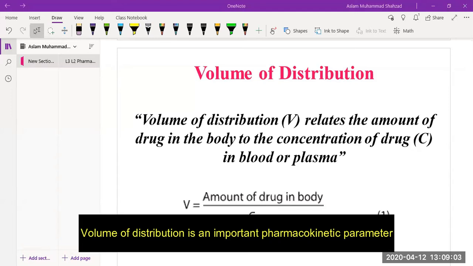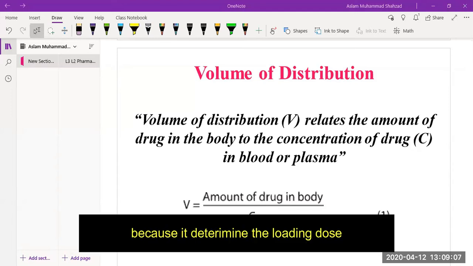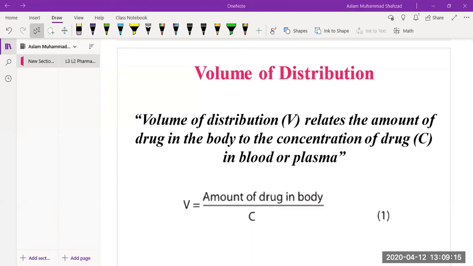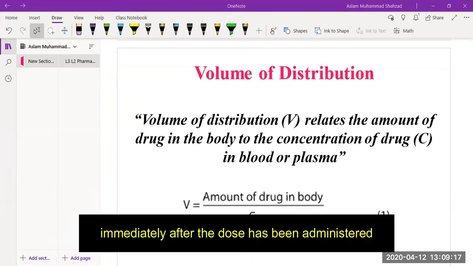Volume of distribution is an important pharmacokinetic parameter because it determines the loading dose that is required to achieve a particular steady state concentration immediately after a dose has been administered.